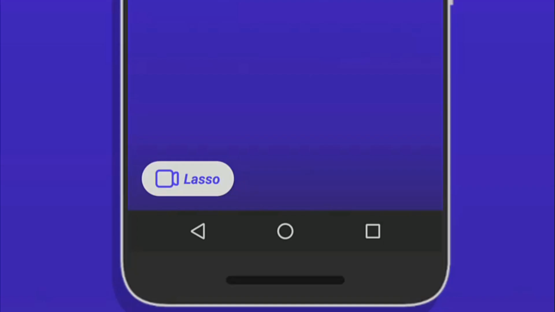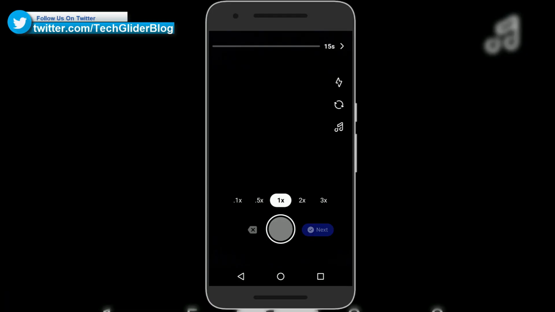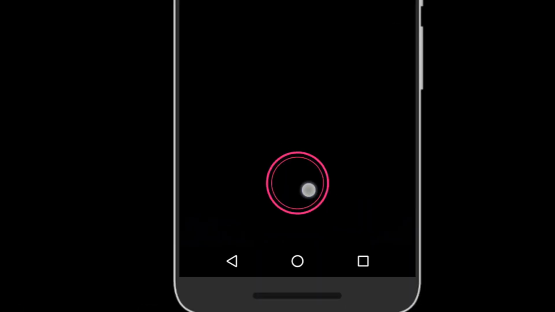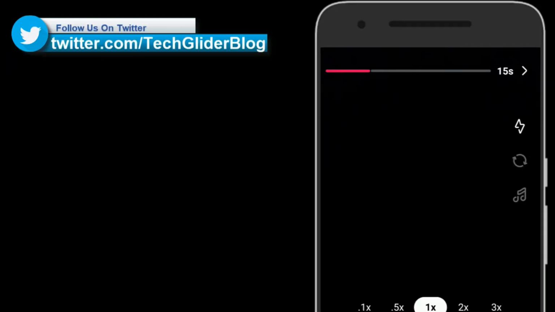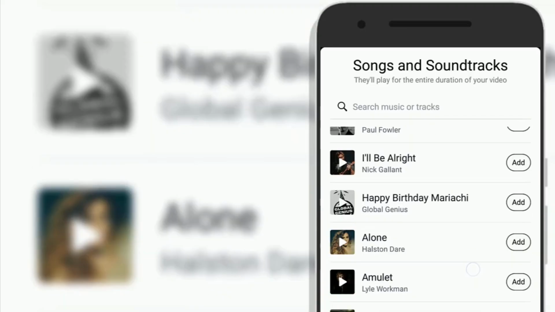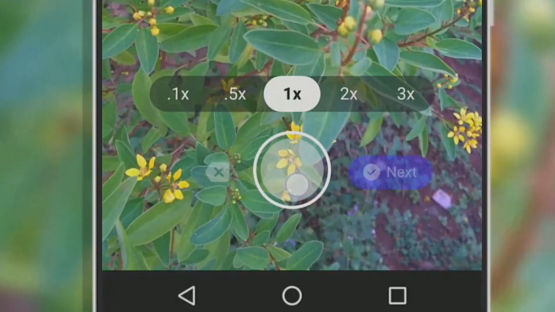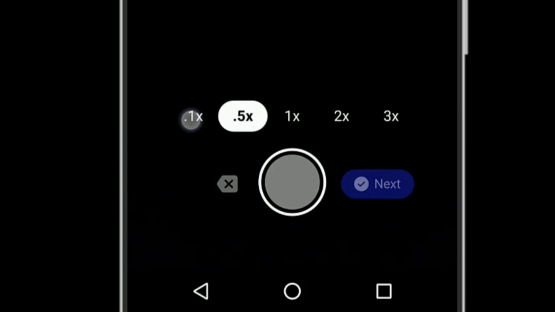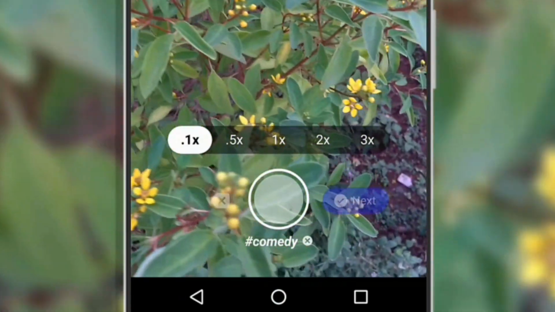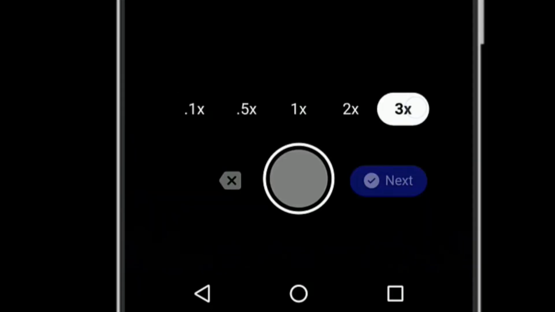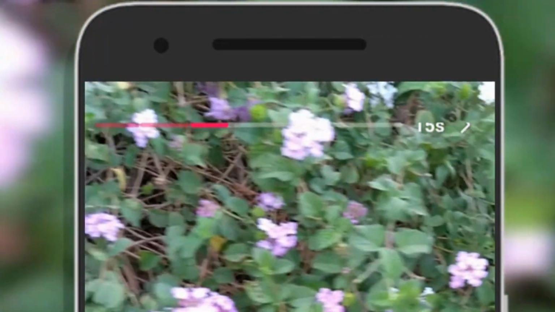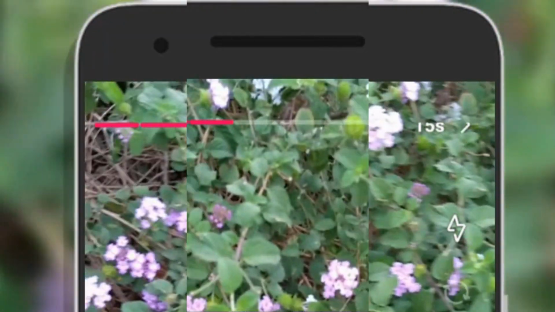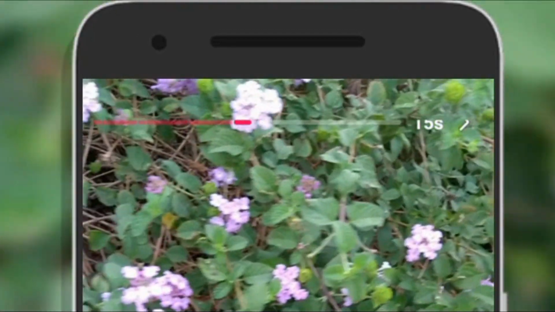To make the video, click on Lasso video icon. After that, click and hold the record icon for recording. You can record the video up to 15 seconds. You can turn on the flash. You can choose the music you want to put in the video. You can record the video at normal speed. You can record it at 0.1x speed, and also you can record it at 3x speed. You can also record a combination of few second videos and combine them together up to a 15 second video.